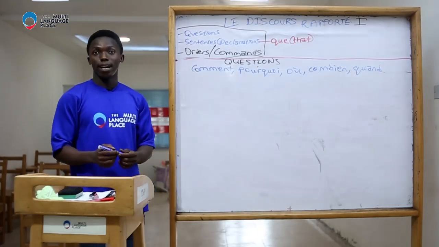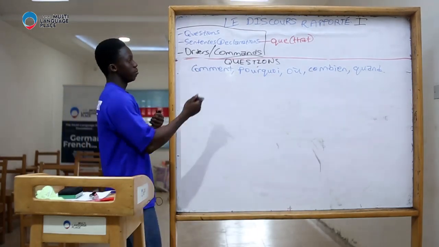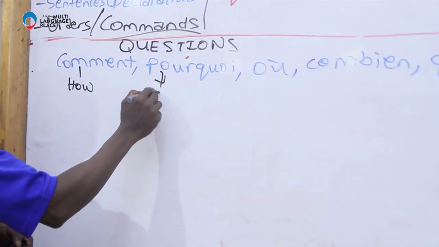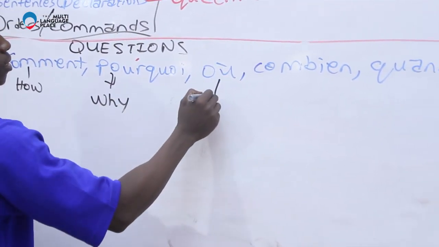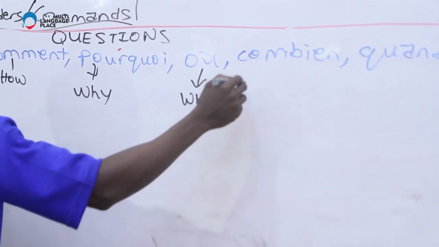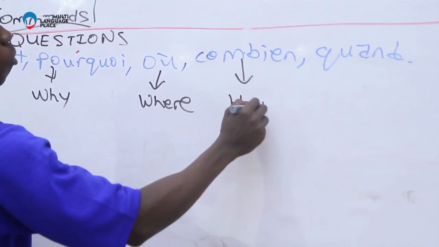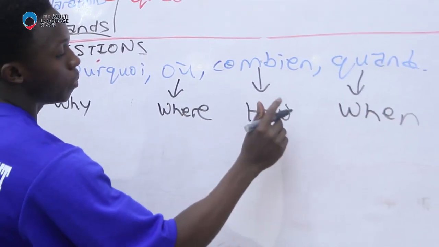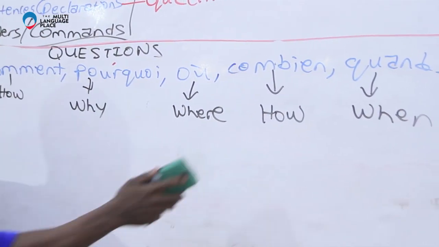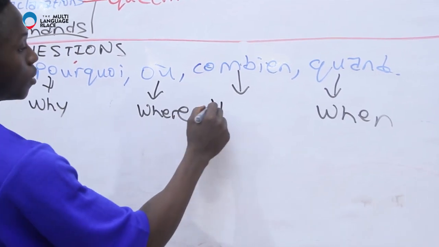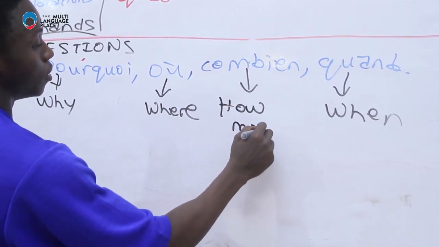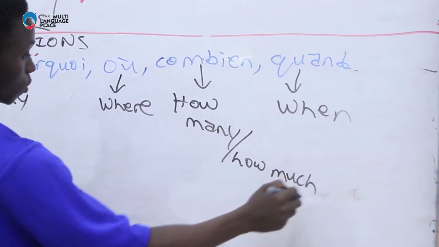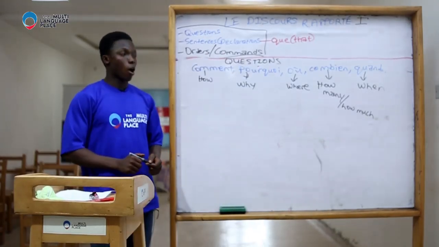These are interrogative adverbs. This means how. This means why. This means where. This means how, while this means when. This means how many or how much.